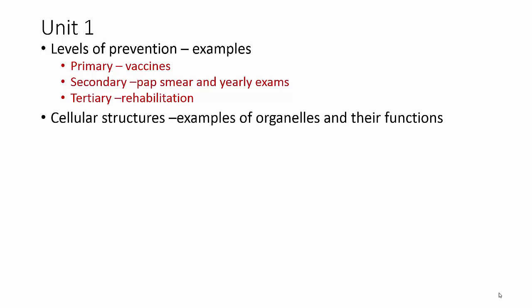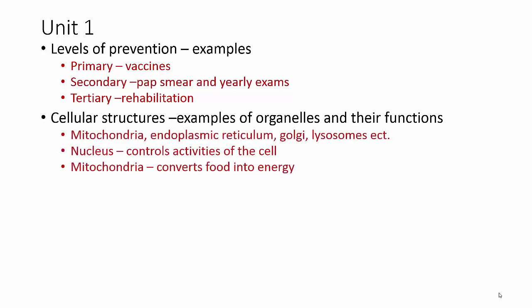Cellular structures, you need to know examples of organelles and their functions. Remember that organelles are little organs like mitochondria, endoplasmic reticulum, Golgi, lysosomes, rough and smooth ER. There's lots of examples there. Also know on the nucleus that it controls the activities of the cell, and that the mitochondria converts food into energy. So those are the two organelles you need to know specifically what they do, but then you need to know that mitochondria, ER, Golgi, lysosomes, those are all examples of organelles.